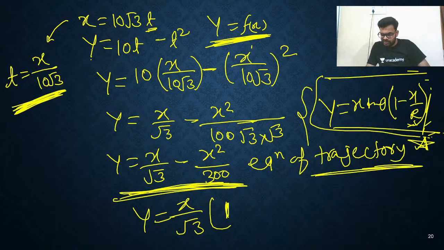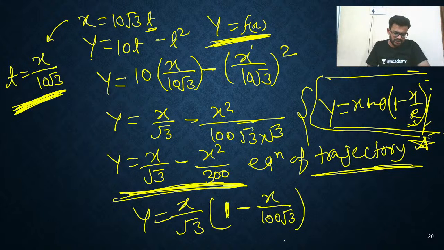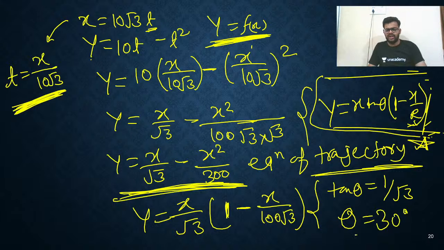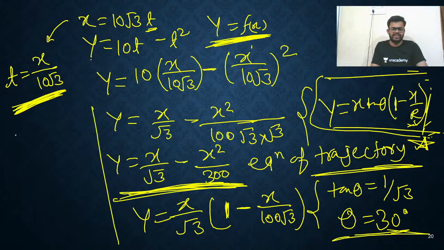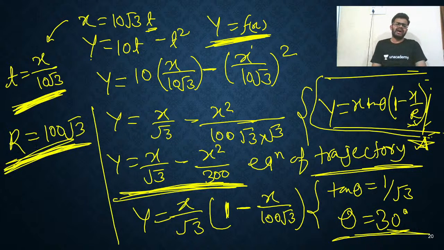Because we always want 1 minus x upon something. So 1 here minus x upon 100 root 3. You know 3 is root 3 into root 3. So x upon root 3 is common, and you are getting 1 minus x upon 100 root 3. Directly you got it. Compare both. x tan theta means x by root 3, so tan theta is equal to 1 by root 3. So theta is 30 degrees. That's the answer. Now the second thing: what is range? x by r, so that is x by 100 root 3. So r is 100 root 3. We got the value of r.